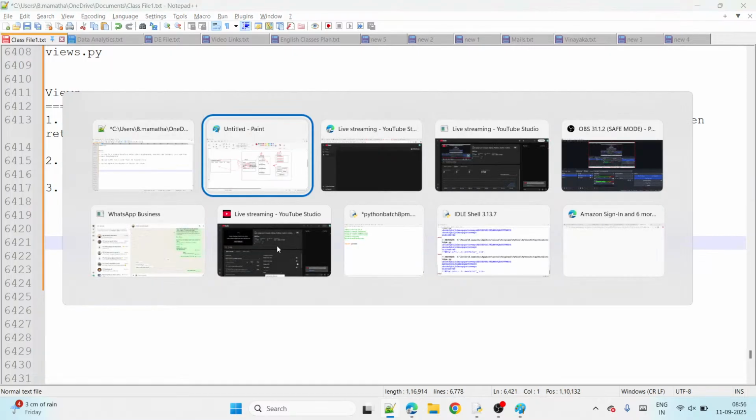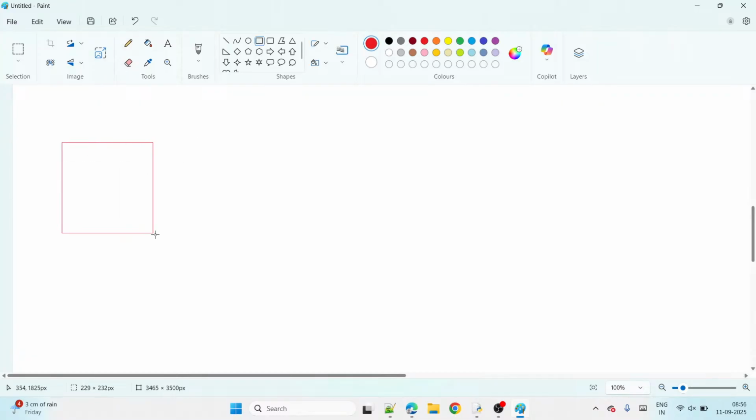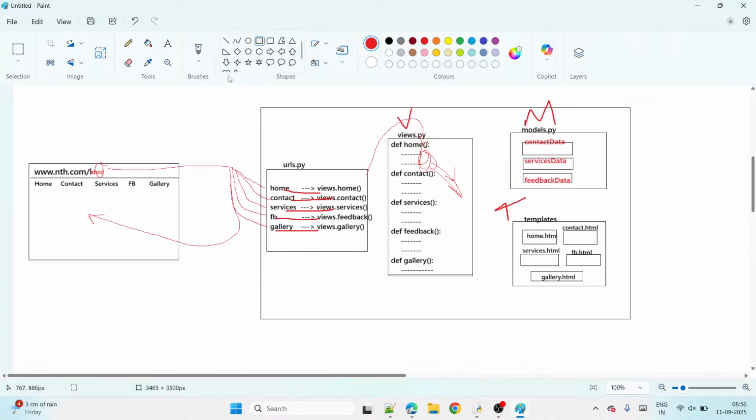Now, guys, observe here. What am I going to do now? See, all of you observe here. I will take the same browser, then the URLs file, then the views file, guys. These three only. I don't take these two right now.